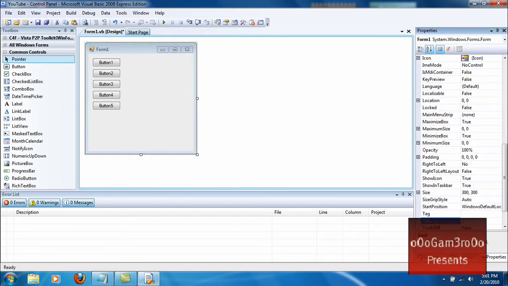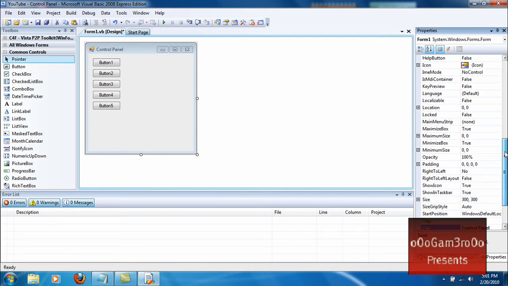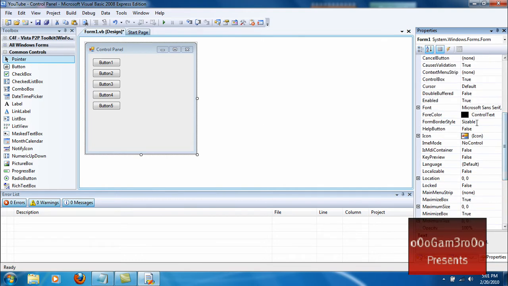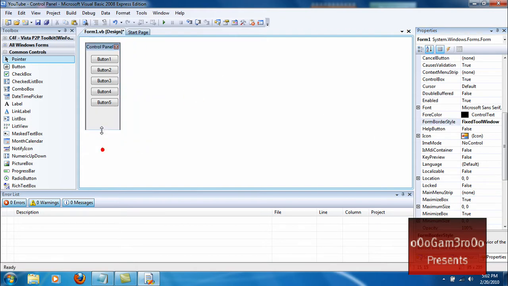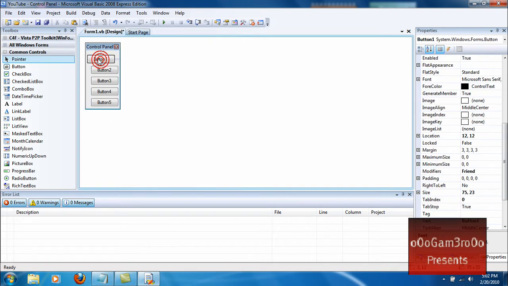Name the form. Do minimize. Alright. Go up to form border style. Go to fixed tool window. Make the box a lot smaller. Just looks better. Alright, there's the box right there.